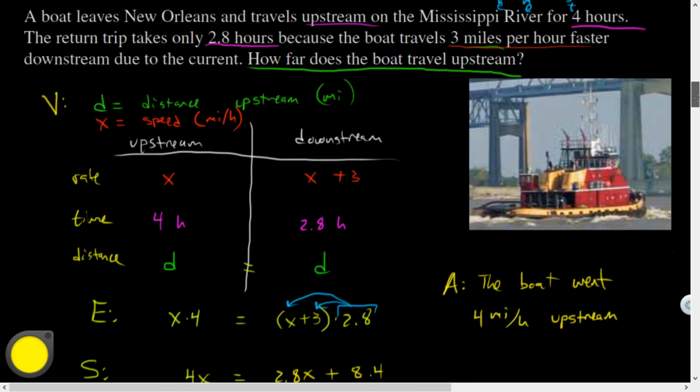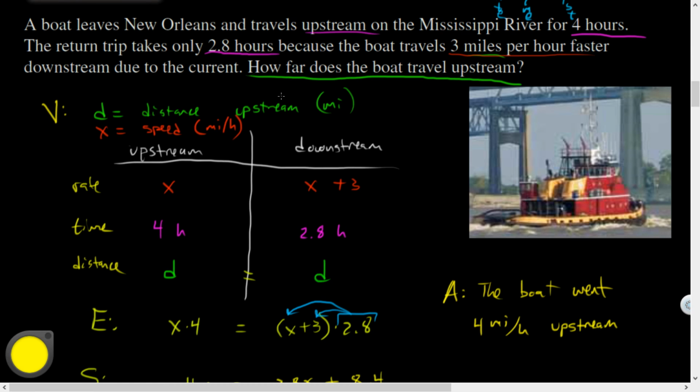And I don't think they asked that. Oh, guys, that's interesting. I'm not answering the right question. I've got to figure out how far they went. This was the speed. I've got to find the distance.